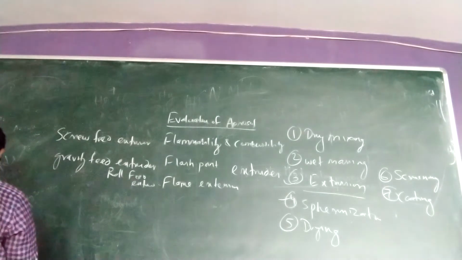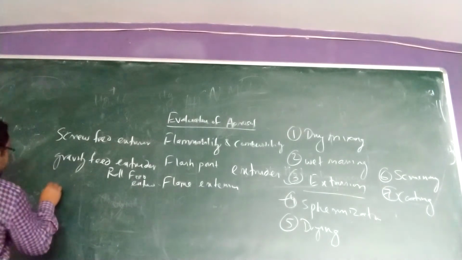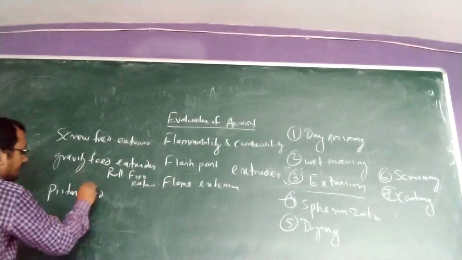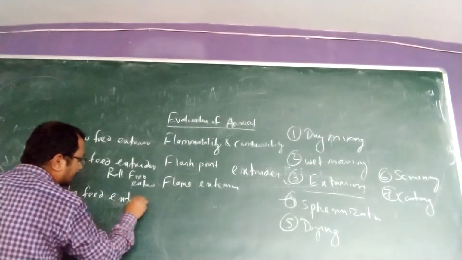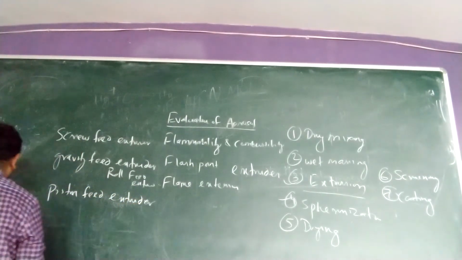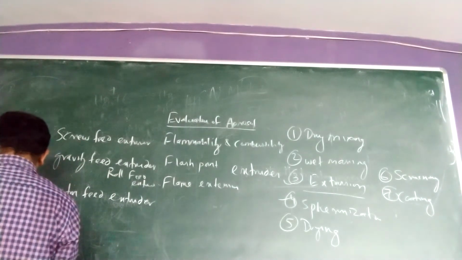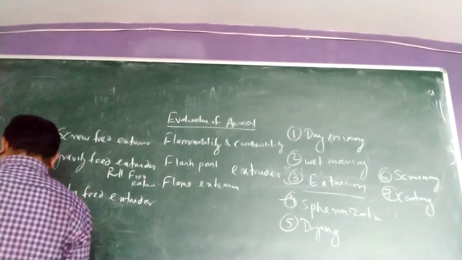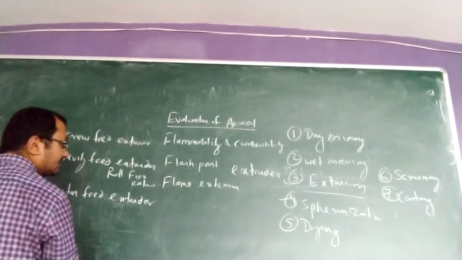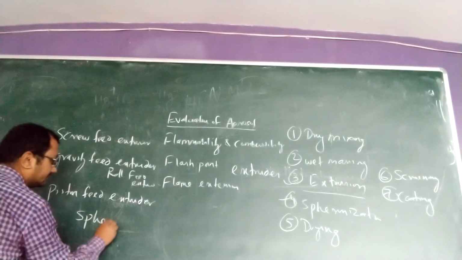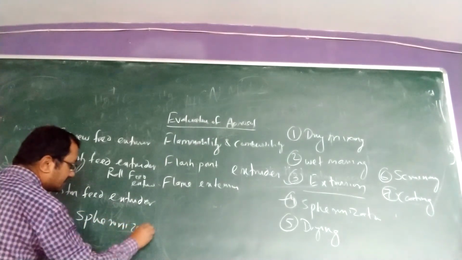And also here we are using piston feed extruder. So these are the different types of equipment we are using. For spheronization, we are using the spheronizer.